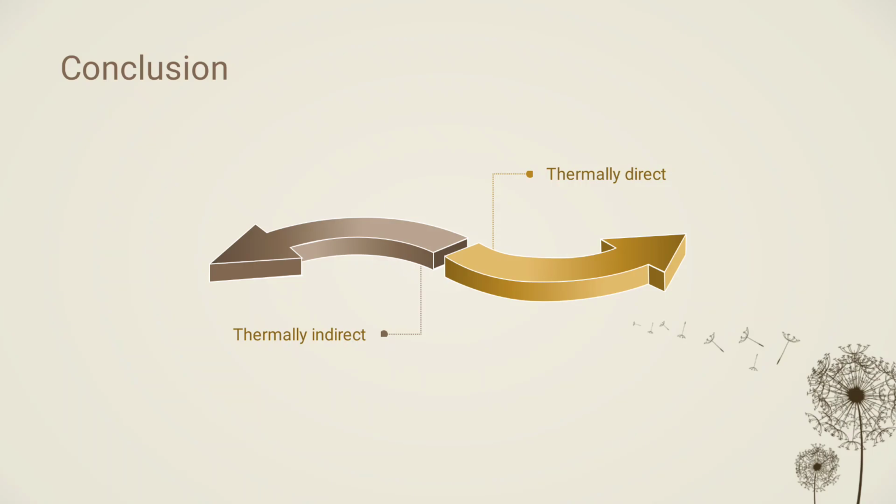So the next one is the conclusion. We have talked about various factors which affect atmospheric pressure, that may be temperature, altitude or rotation of the earth. Then we have talked about the pressure belts. The pressure belts are the equatorial low pressure belt, then subtropical high pressure belt, then subpolar low pressure belt, and polar high pressure belt.